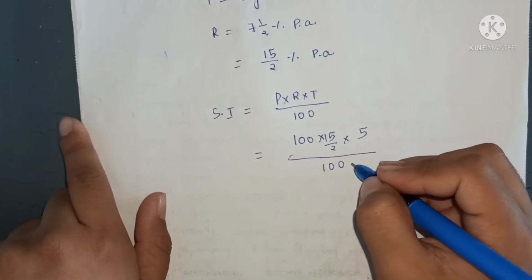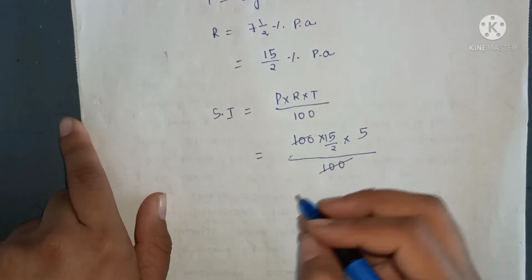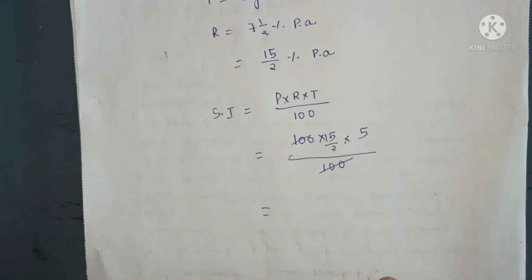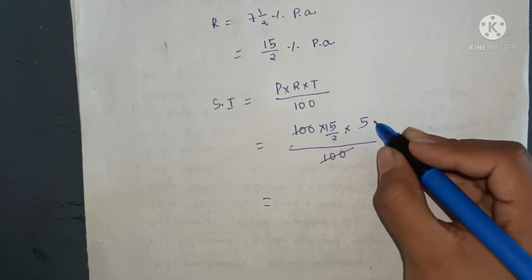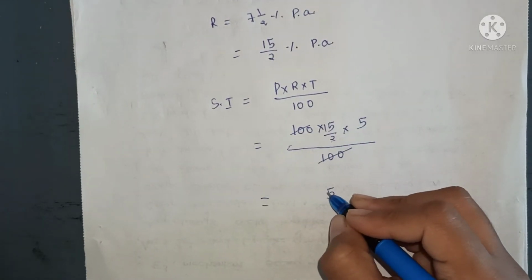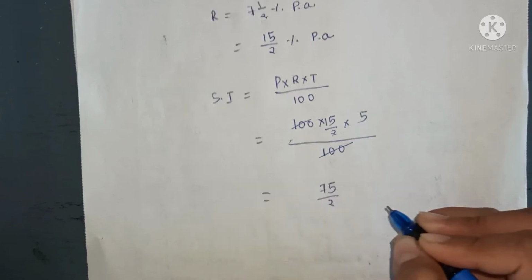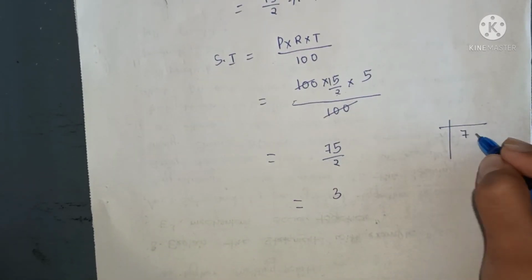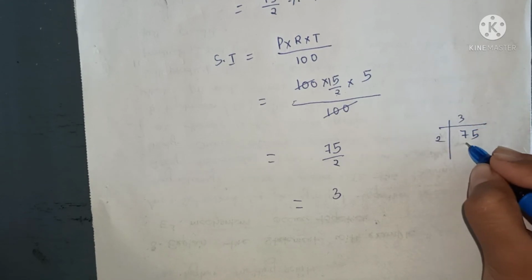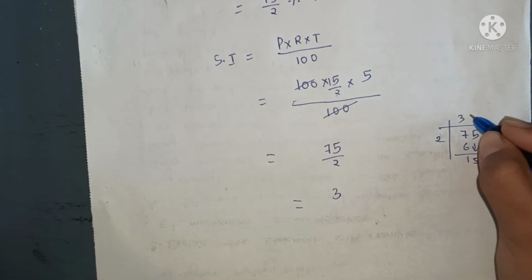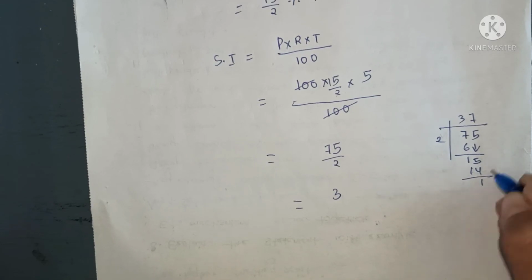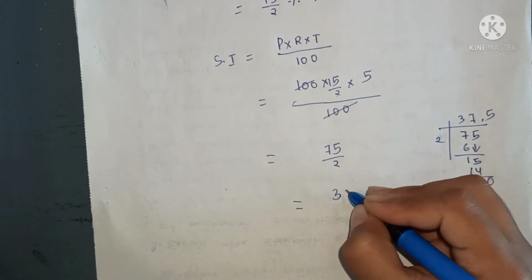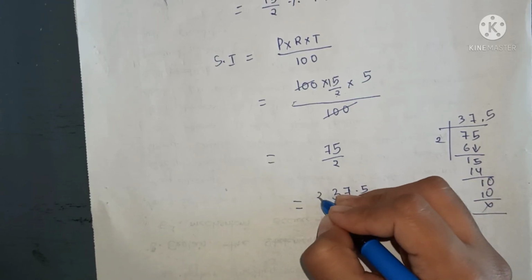So 100 and 100 will get cancelled. Now we cannot cut this because 5 is not divisible by 2. So 15 and 5 will multiply, and divide by 2. 75 divided by 2. So our answer will get, let's divide. If you can't cut directly, no problem, but you need to learn how to cut the number. Okay children, 1 will take a decimal point, 2 5s are 10. So 37.5 will be our simple interest.